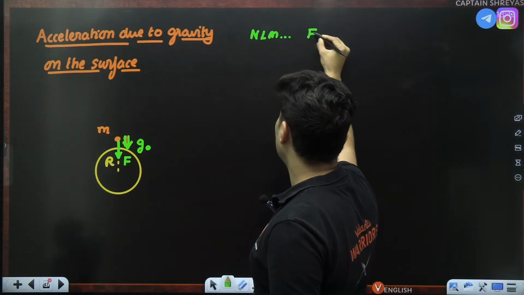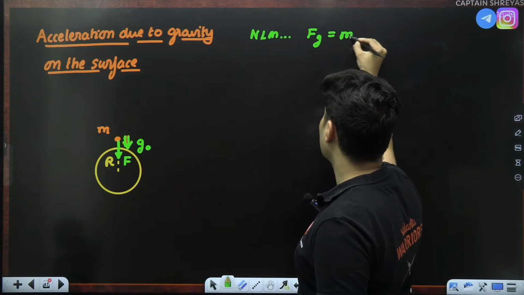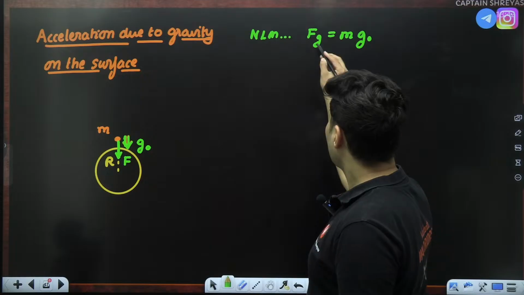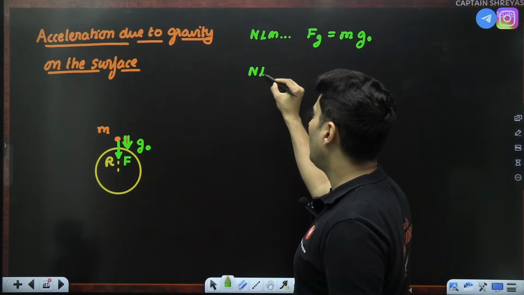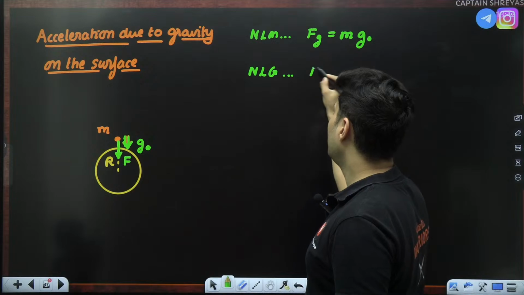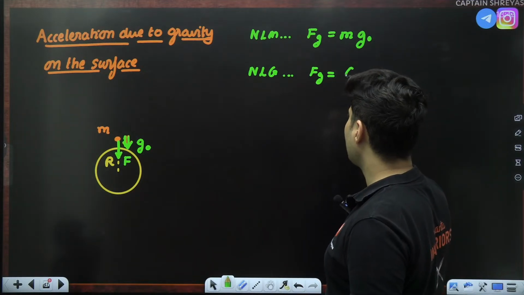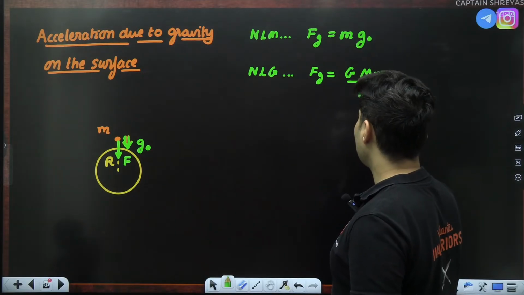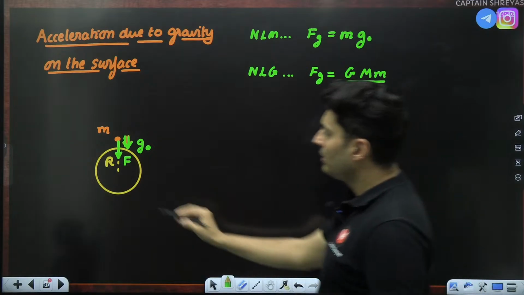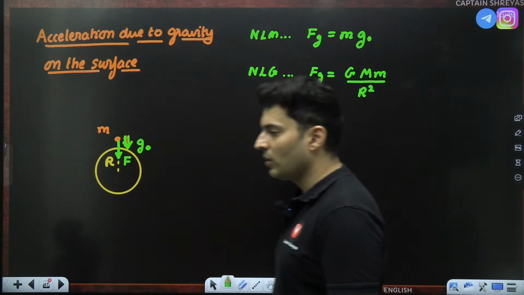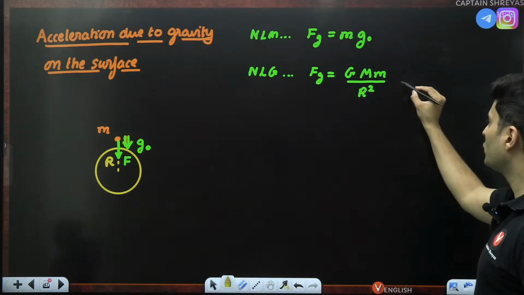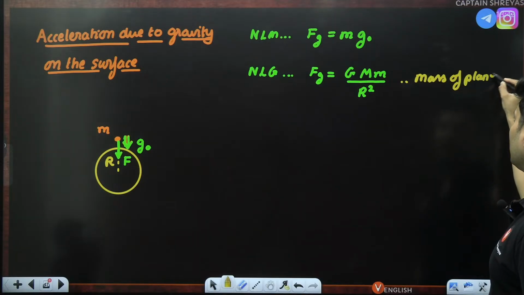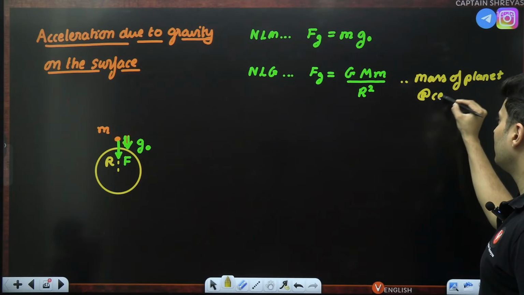I can say that the gravitational force is the mass of the object times the acceleration due to gravity. F is equal to ma. But by Newton's law of gravity, this gravitational force is G, mass of the planet, mass of the object, divided by the distance, which is r square. This is because the entire mass of the planet can be assumed to be concentrated at the center.